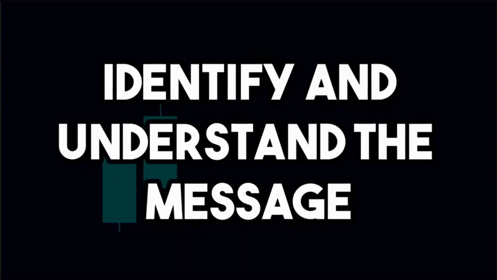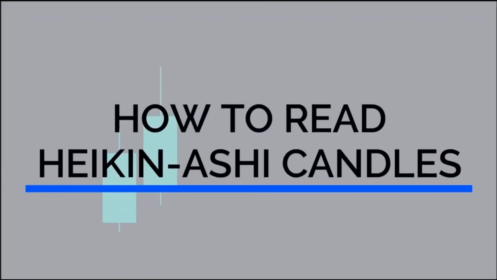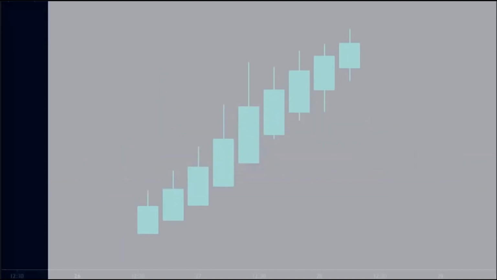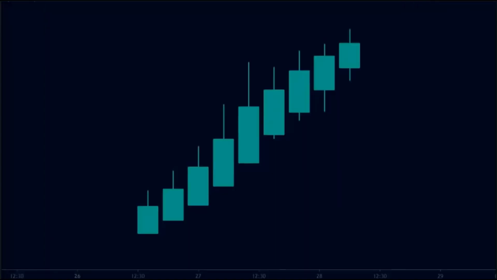Now, each and every Heikin Ashi candle conveys a certain message. Our job as traders is to identify and understand the message. So let us now look at how to read Heikin Ashi candles. This is how Heikin Ashi candles look in a typical uptrend. As you can see, the trend starts with the first green candle.